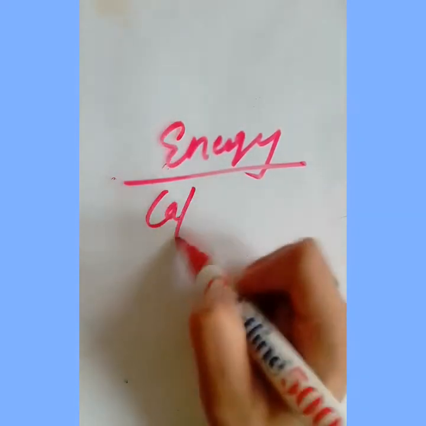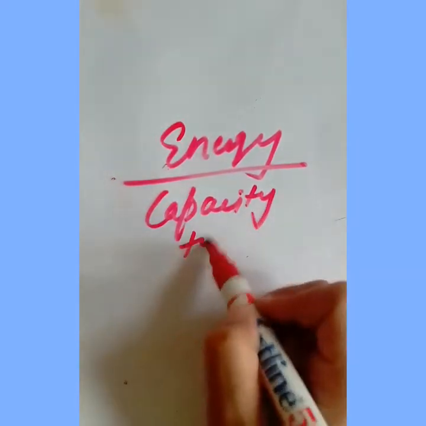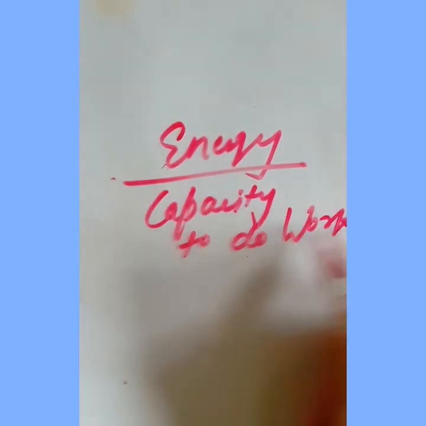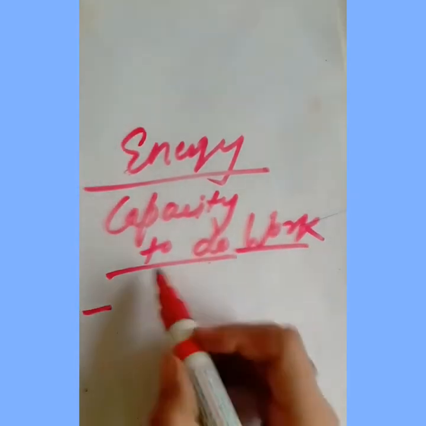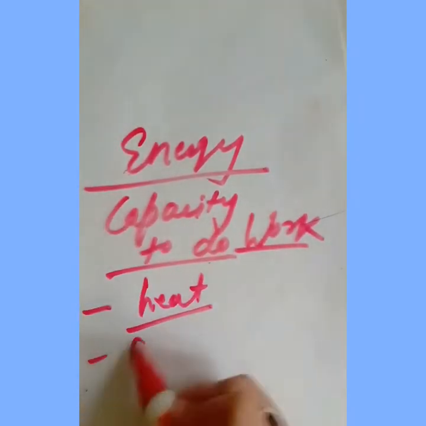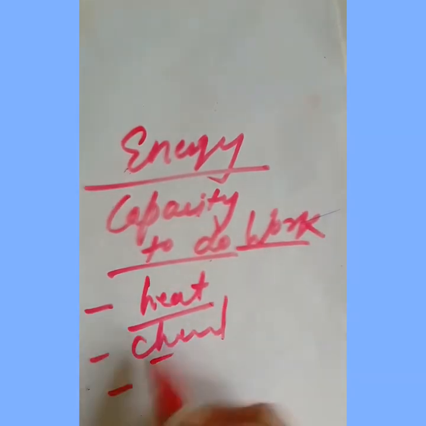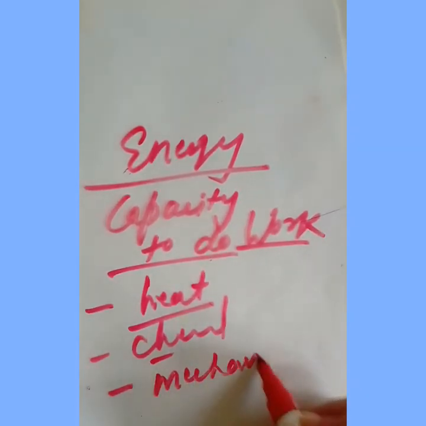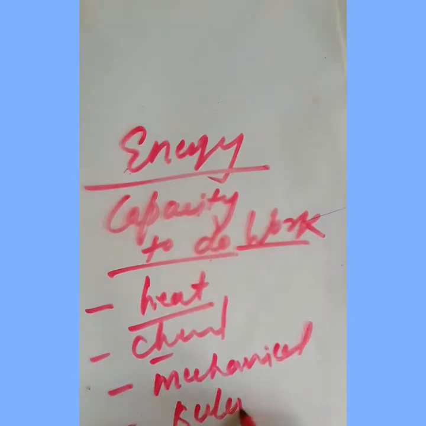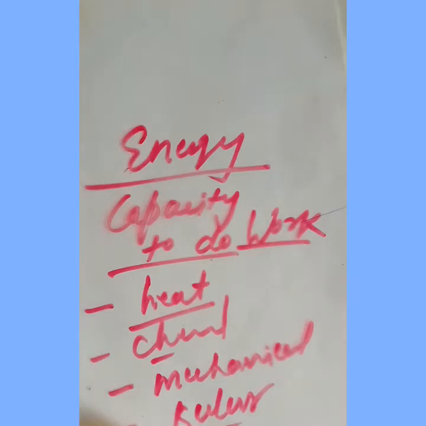You have studied in the lower classes about energy, right? What is energy? Energy means simply the capacity to do work. Means we can do any work. We can't do any work without energy. And energy is of different forms, like heat energy, chemical energy, mechanical energy, solar energy, wind energy, and so on, right? Different forms of energy.